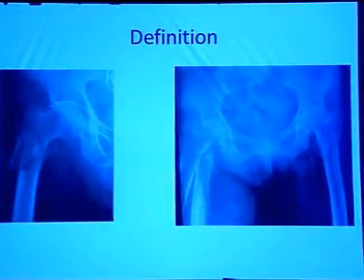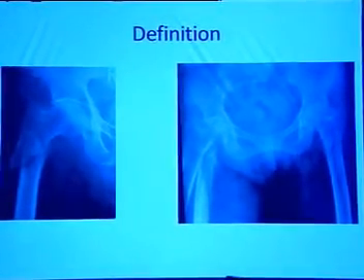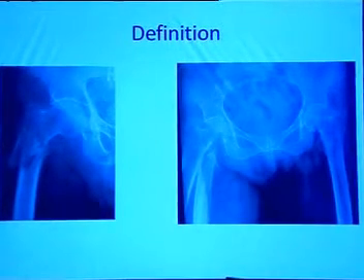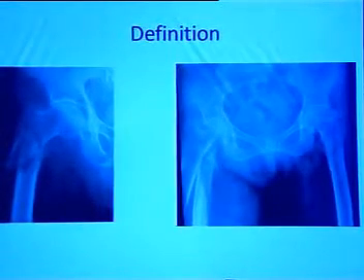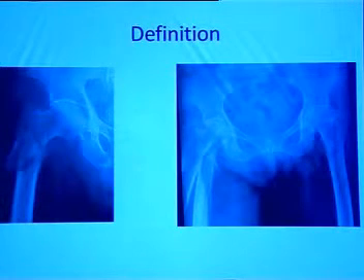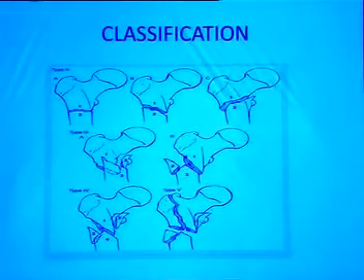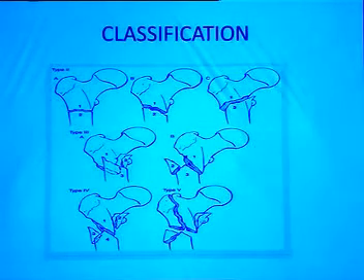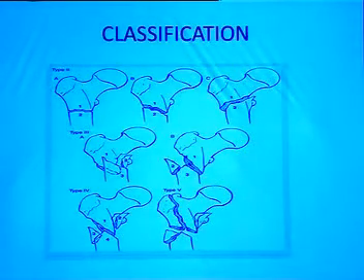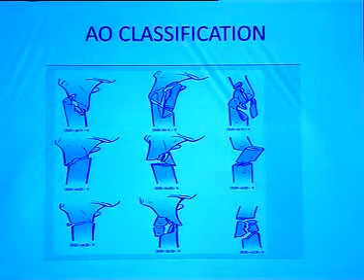Starting with the definition, subtrochanteric fractures are classically defined as fractures extending from the lesser trochanter to 5 centimeters below it. Some authors have classified this fracture as one that extends from the lesser trochanter to the isthmus of the diaphysis. The most commonly used classification is the Seinsheimer classification, in which this fracture is divided according to the number of fracture fragments, along with the fracture configuration and the line of fracture displacement. The recently used one is the AO classification, which follows the line of a diaphyseal shaft femur fracture with addition of .1 to the subtype.